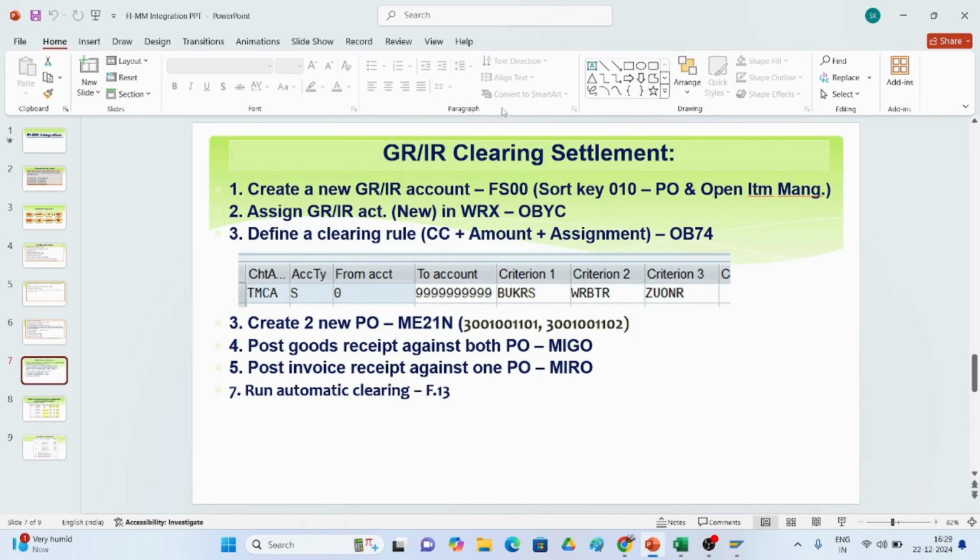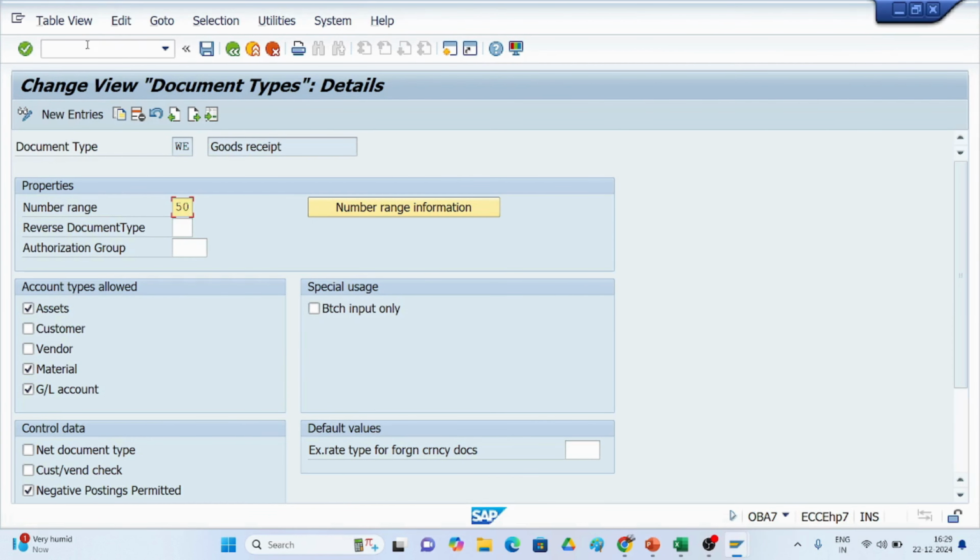GRIR means goods received and invoice received clearing settlement. Here we will create a new GRIR account in FS00, specifying the sort keys. I will show you how to create all of these. So /n FS00.